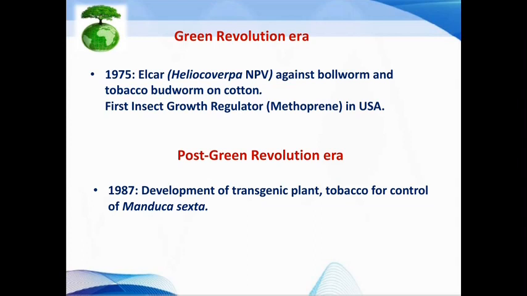Then in the green revolution era, in 1975, one of the viral biopesticides, nuclear polyhedrosis virus, was developed. It is effective against the bollworm Helicoverpa armigera, hence the name HaNPV, and is also used against tobacco budworm on cotton. And in the same year, 1975, the first insect growth regulator, methoprene, was developed in the USA.